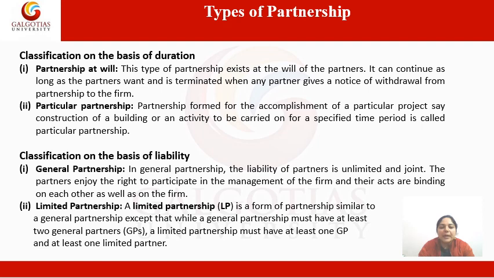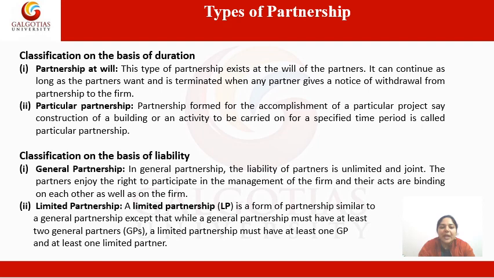In particular partnership, partnership is formed for the accomplishment of a particular project. It means it is started to accomplish a particular objective or particular goal. Say, for example, construction of a building or an activity to be carried on for a specified time period is called particular partnership. Now let's talk about types of partnership on the basis of liability.